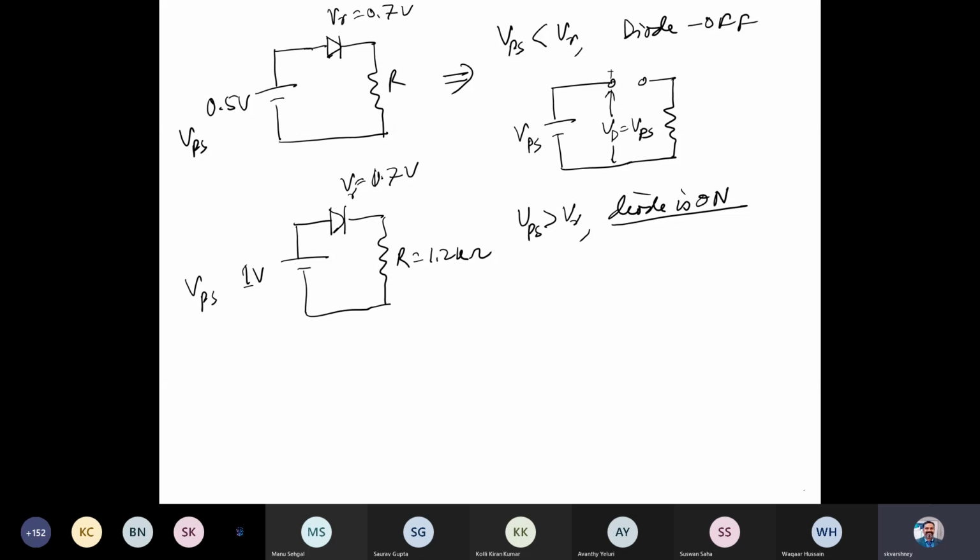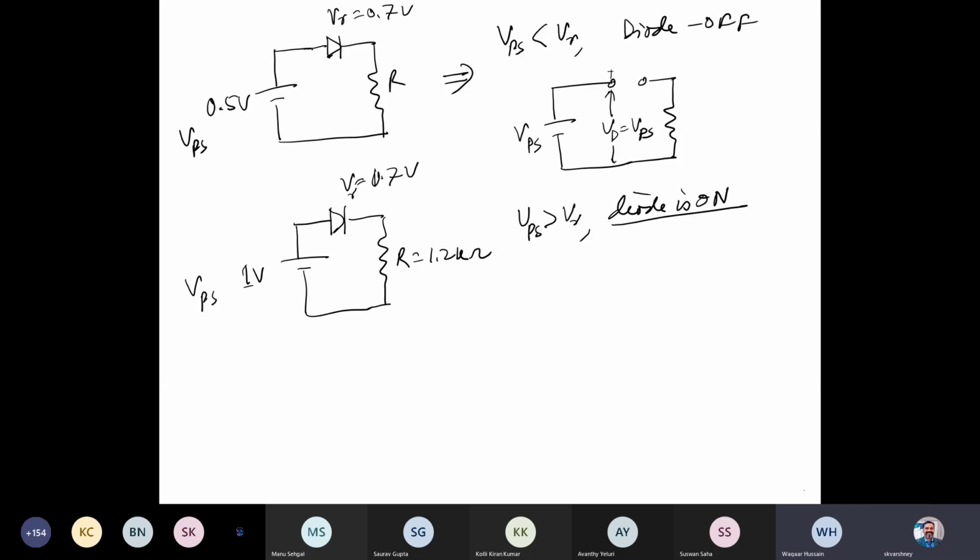Since I have taken silicon, if nothing is mentioned, for example if I didn't mention V gamma, I can take it as ideal also, where V gamma is simply 0 voltage drop. Then V over R will simply be your I, the current that's flowing, and you can find out the voltage across this resistor. Right, it's clear. So this is the one.